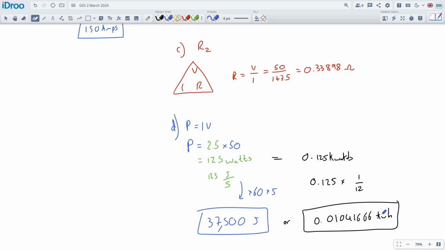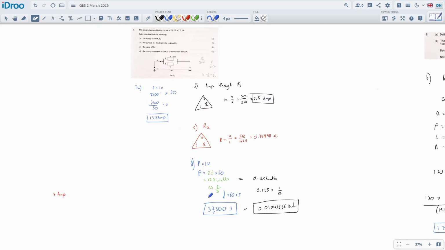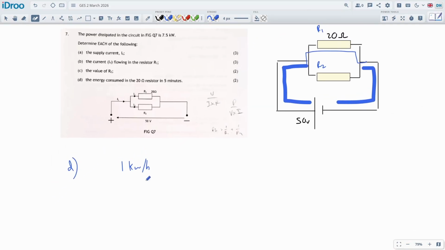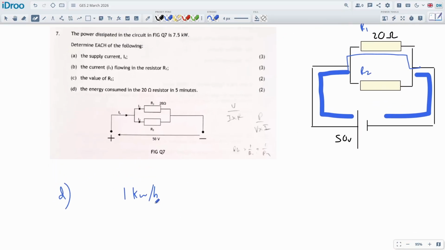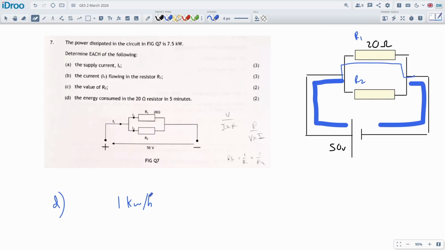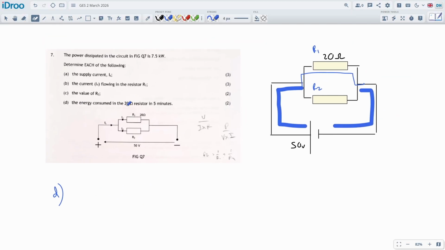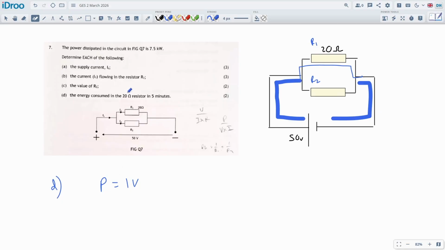Kilowatt hours is kilowatt hours, right? Yeah, because you'd be kilowatts times by the number of hours that you're using it for. Not divided by, not kilowatts per hour. Okay, so I had to mix that up. So the energy consumed by the 20 ohm resistor. I'm going to use PIV to do this, to get the power, and we'll talk about it afterwards.